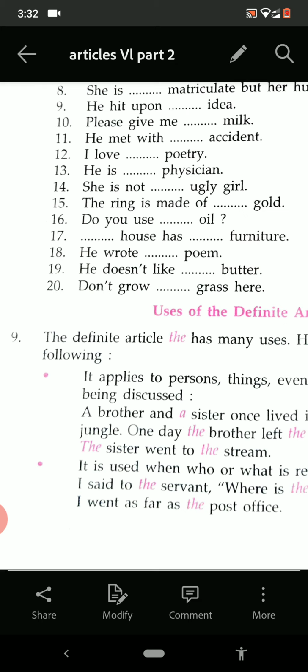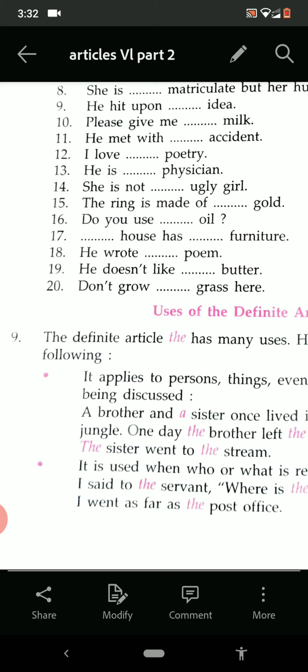Clear? Now see. It is used when who or what is referred to is quite obvious. When we know very much about the who and what. I said to the servant, where is the dog?